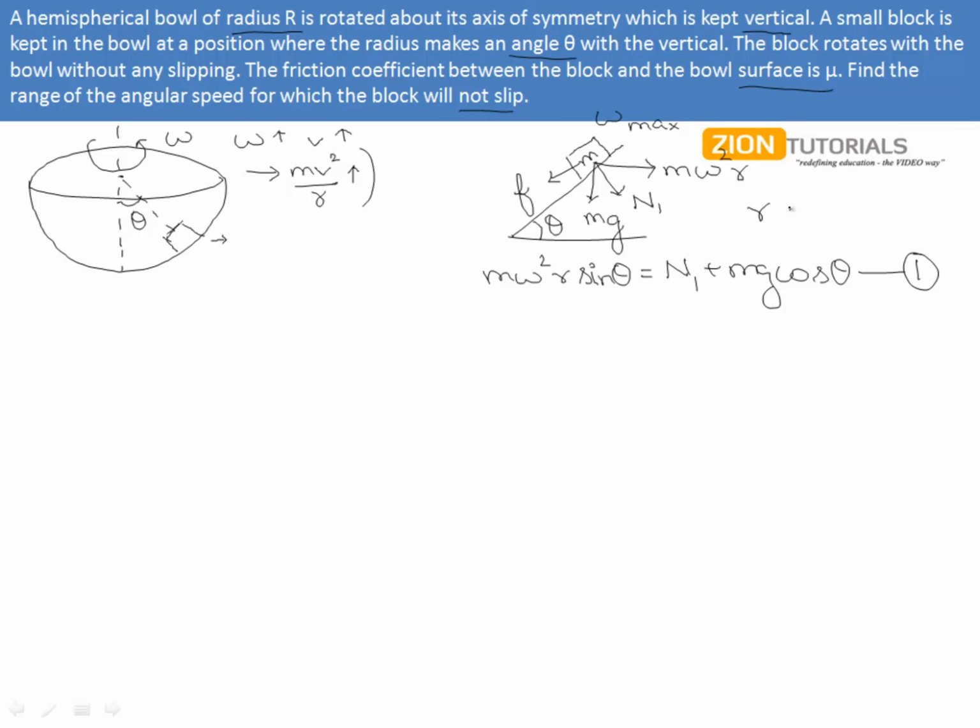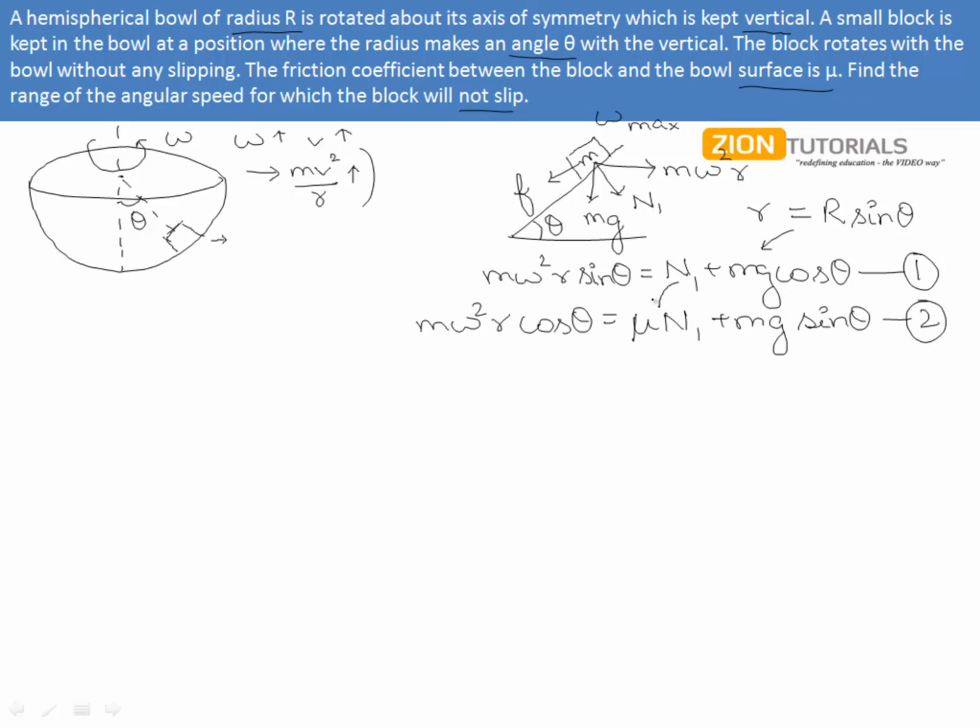And also we know that small r equals capital R sine theta, because we drew the perpendicular over there. Putting this value into this and framing the next equation along the wedge, we can say that m omega square r cos theta equals friction, which is mu N1 plus mg sine theta, marking it as equation number 2.